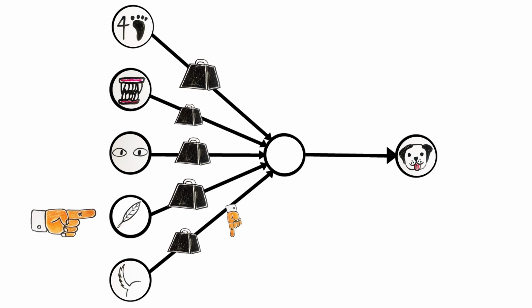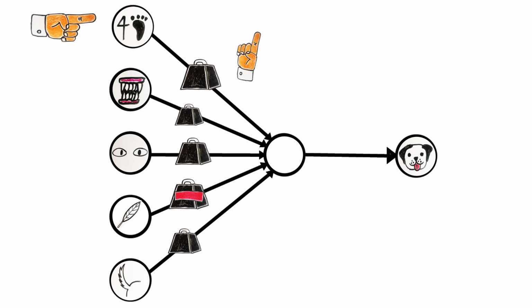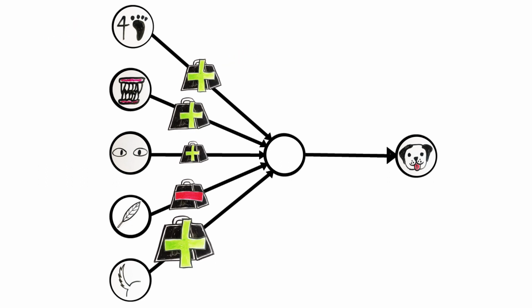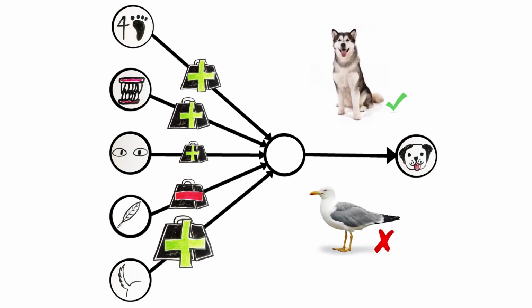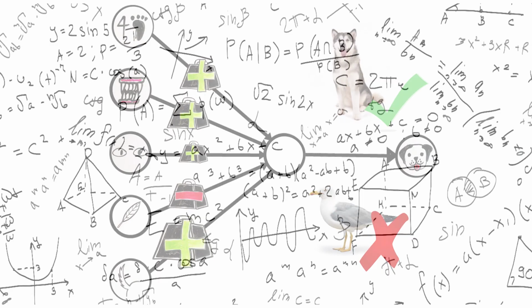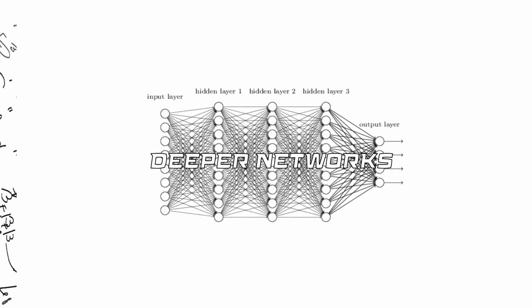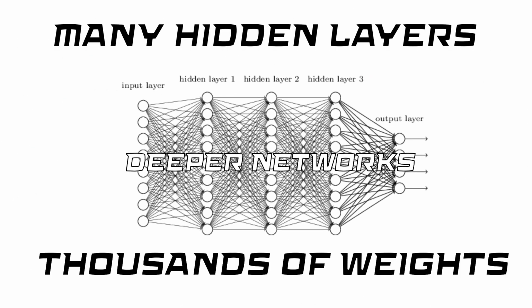Obviously, dogs don't have feathers, so this connection has a negative weight. Likewise, dogs do have four legs, so this connection has a positive weight. By simply estimating the weights, we created a simple three-layer network that can recognize dogs fairly well. However, for more complicated problems, we require deeper networks with many hidden layers and thousands of weights to assign.